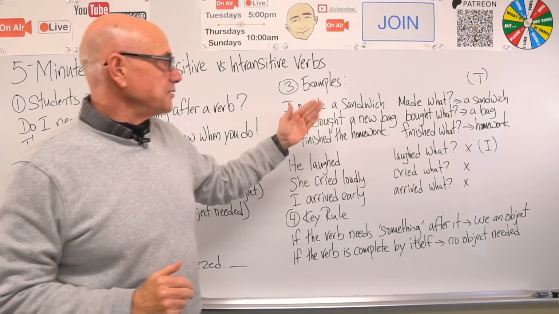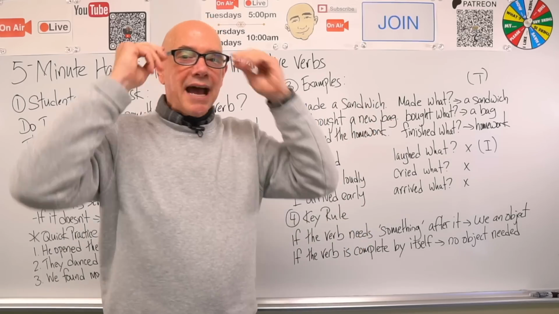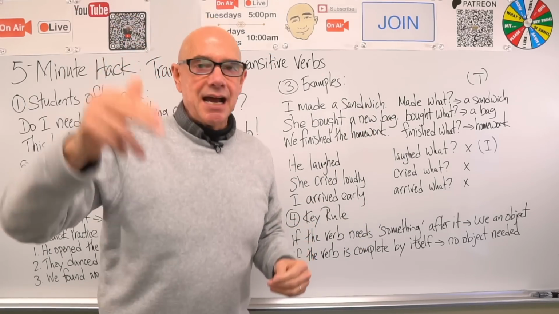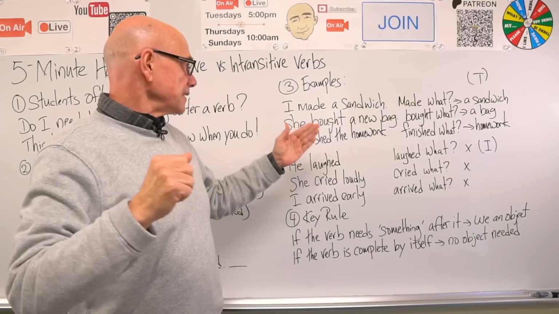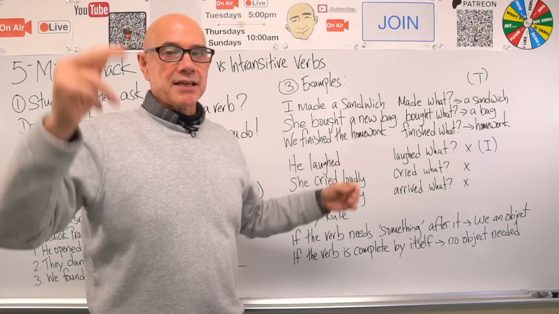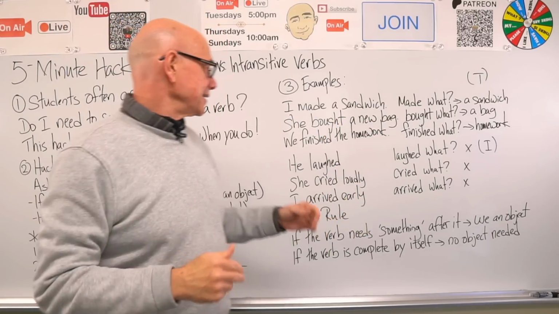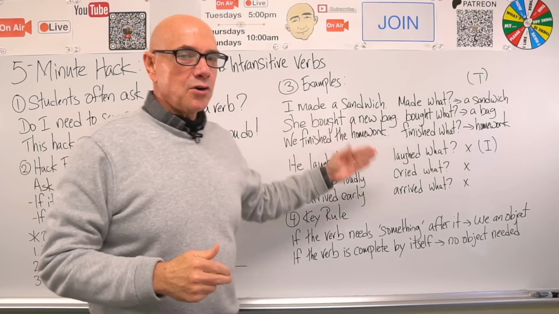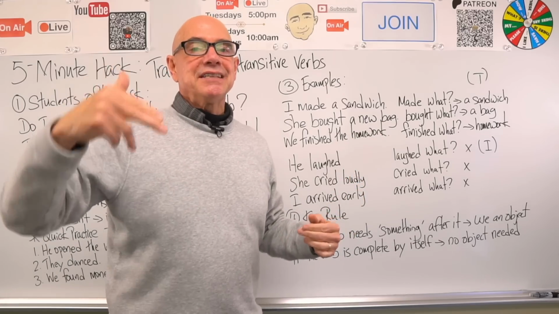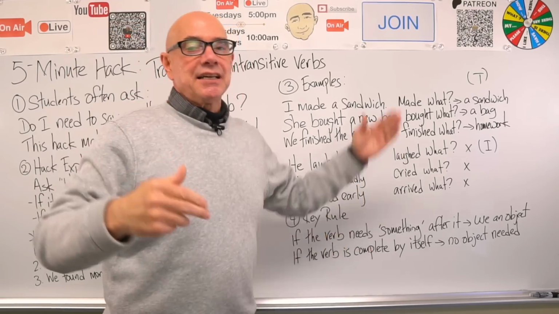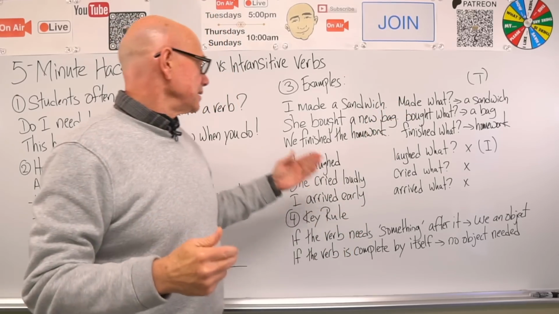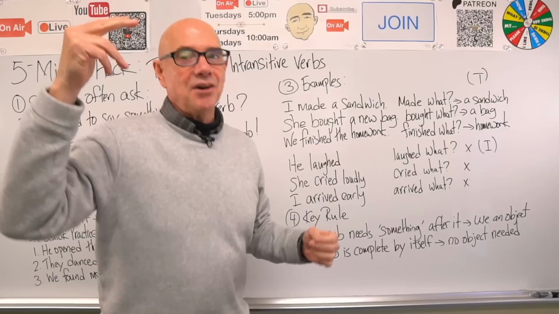She bought a new bag. Bought what? We have to say something after bought. So here it is a bag. She bought a bag. We finished the homework. Finished what? We have to say something after finished. Here it is homework. So we finished the homework.